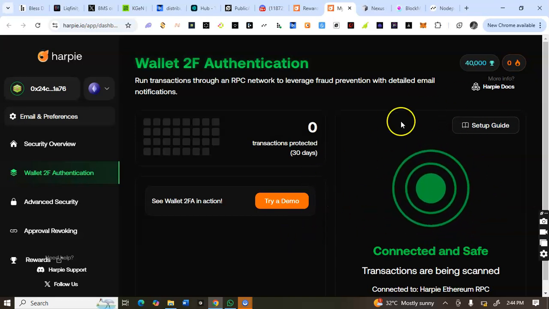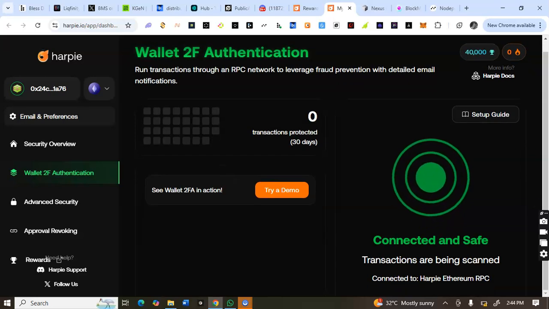If your wallet has any issue, like maybe you have connected to a wrong site or anything, it will give you the warning here, like you have a site that is not safe, and it will ask you to revoke. So what you need to do is to click on that revoke, and the wallet will be safe. So if you connect your home wallet and you're not seeing this green below the page here, because I don't have any issue with my connected wallet, that's why it's showing green. So this is not just an airdrop, but a way to also maintain a healthy and safe wallet from scammers.